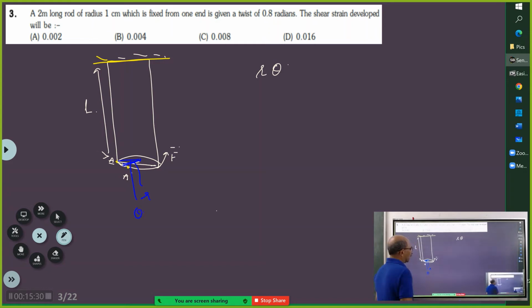Then this is r theta. Agreed. A to A dash is r theta. Now what is the original length you are telling? Change in the length to original length. What is the original length? The length of the rod. The length of the rod is L, and now the length of the rod will become L plus r theta.